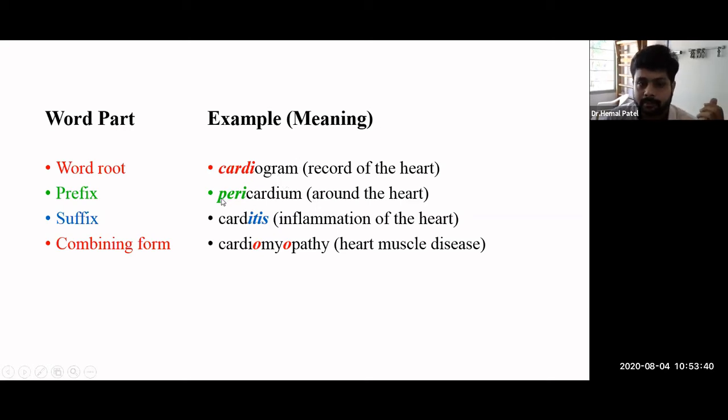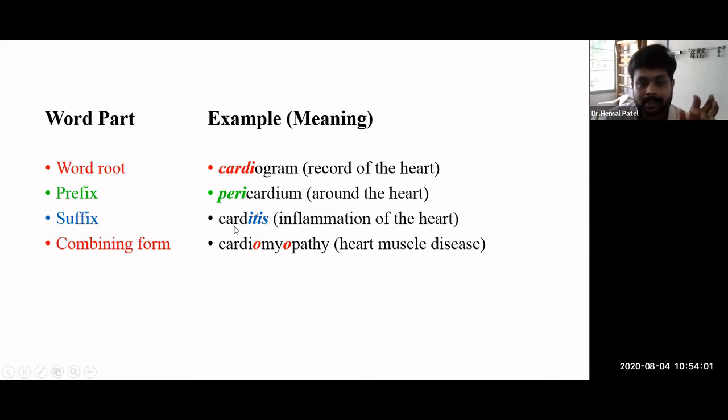If I add a prefix, then the terminology will definitely change. One more example with the suffix, carditis. Here cardia again means heart, but as I already said, itis means inflammation. So inflammation related to the heart. So here there is a magic.